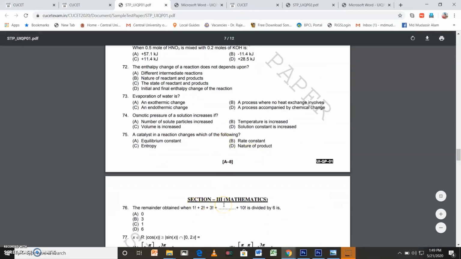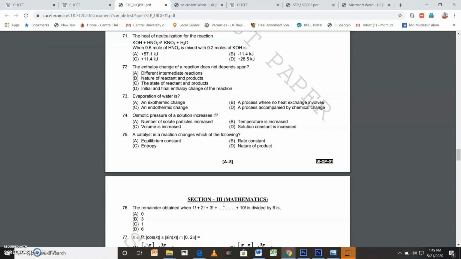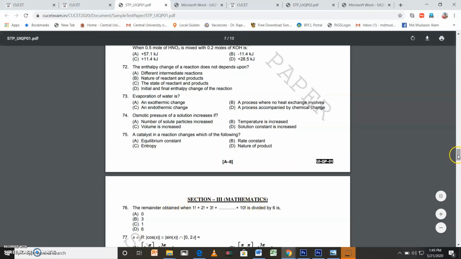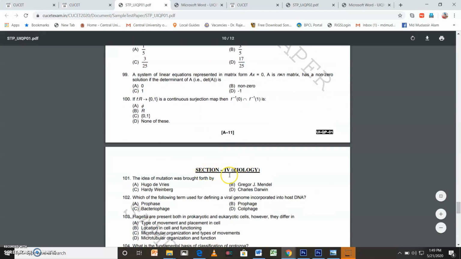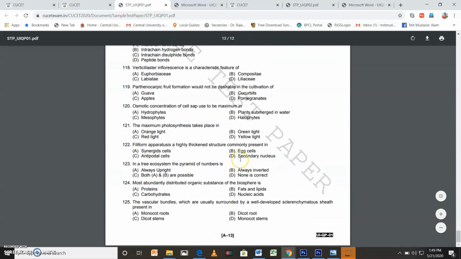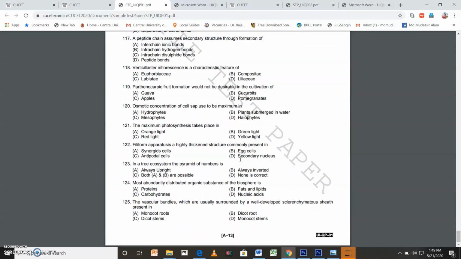Then section 3 mathematics. Remember, this should be attempted by those candidates who have mathematics at 10+2 level. Those who have biology do not need to attempt this section. Section 3 question number 76 to 100 are related to mathematics. Then section 4 biology. Those who have biology at intermediate level have to attempt this section, question number 101 to 125. So you have to attempt a total of 100 questions. There are 4 options. You have to write the correct option in your own mark sheet. There will be negative marking, so remember that before answering any question.